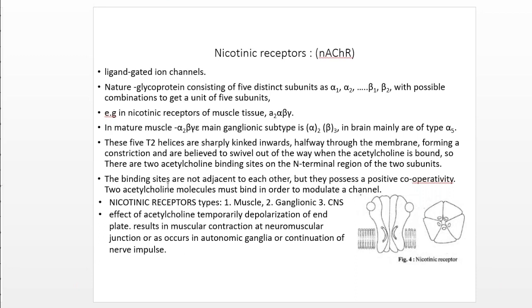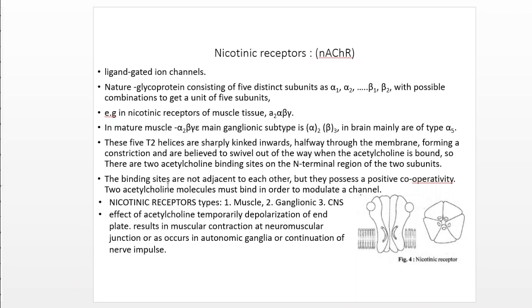Each of the five subunits possesses four transmembrane domains which span the membrane, and transmembrane domain two forms the pore lining.